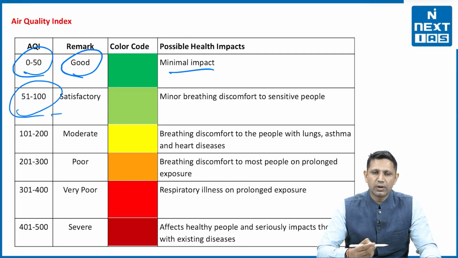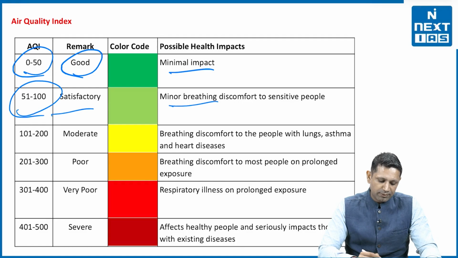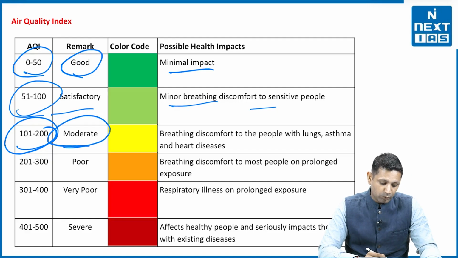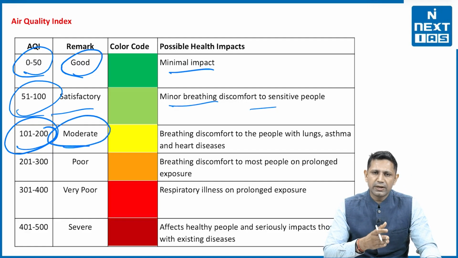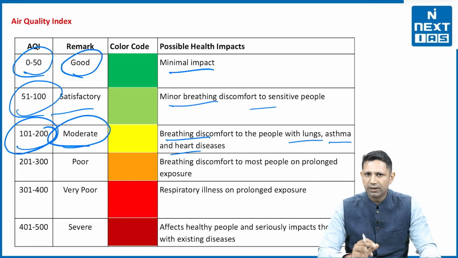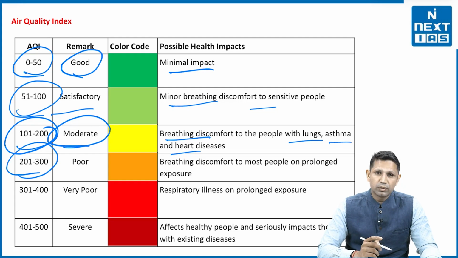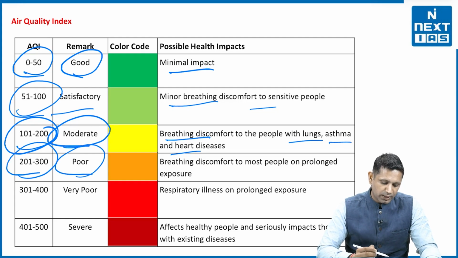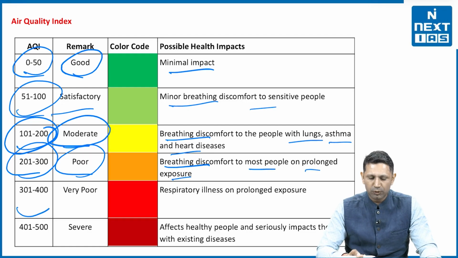Second is 51 to 100, that is satisfactory. There will be minor breathing discomfort to the sensitive people. Then third is 101 to 200, it is the moderate level. That means now the air quality is declining. So breathing discomfort will be there with the lungs, asthma and heart diseases. Then 201 to 300, it is the poor quality. So breathing discomfort to most people on prolonged exposure.